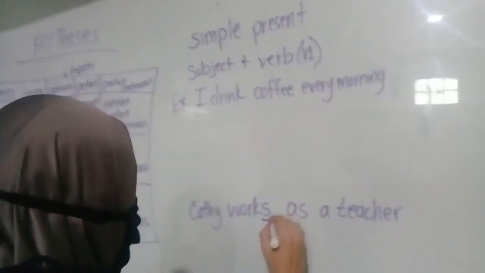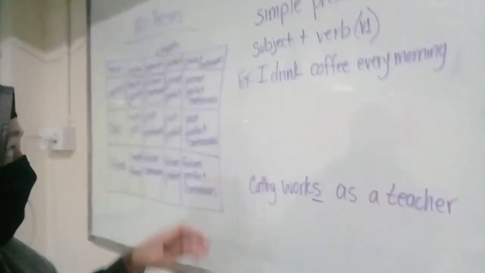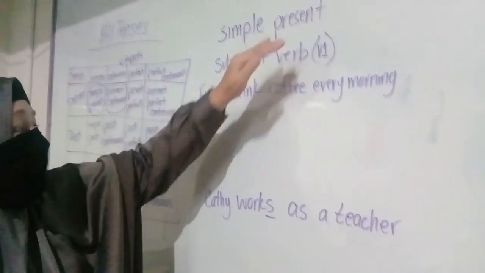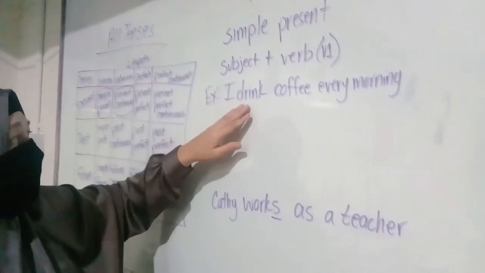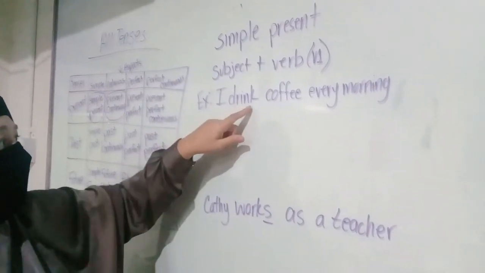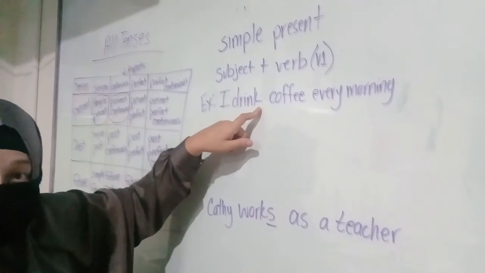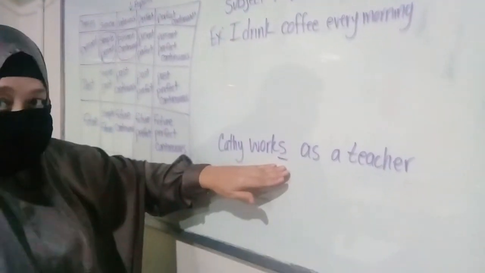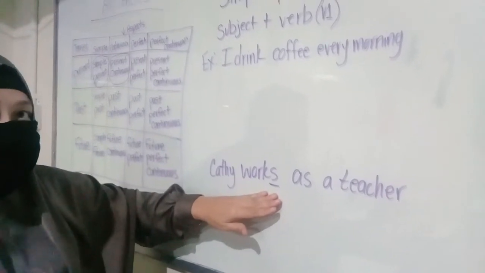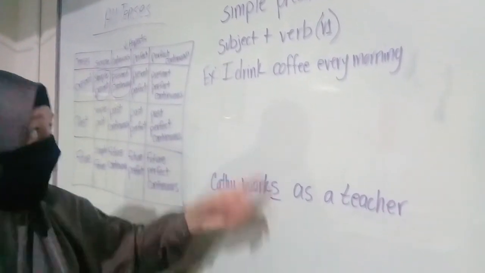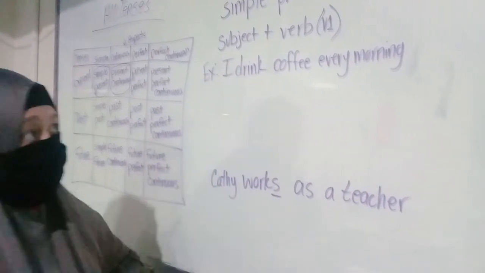The first thing that I want to direct your attention to is that in this simple present, you can see there are two different forms of the verb. Sometimes we do not use S, and sometimes we use S. So let's review this. When are we supposed to use S, and when are we not supposed to use S?